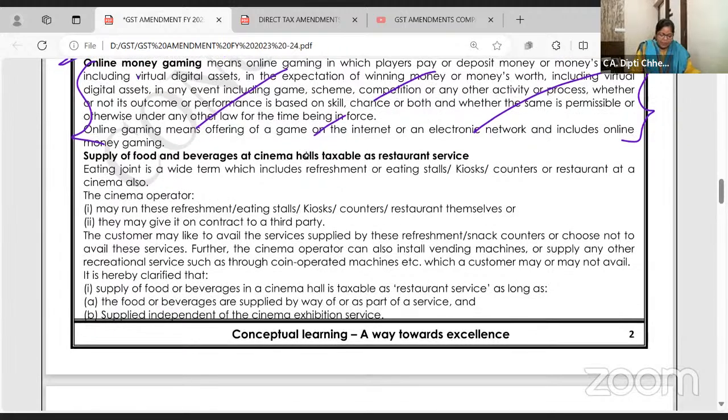Come on, one more one liner answer I can give if they ask you this in an MCQ again. Supply of food and beverages at a cinema hall is taxable as restaurant services. When you go to a multiplex to watch a movie, there are counters which are outsourced, where you get nachos, samosas, cold drink, coffee. Now, there's no need to read the whole menu. So these are like restaurants. They will charge GST at 5%.